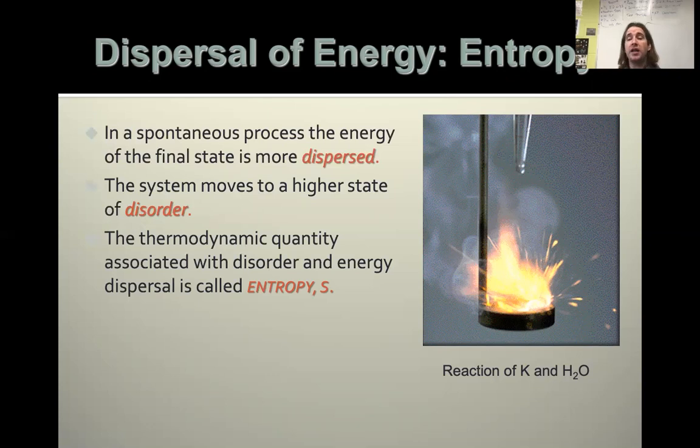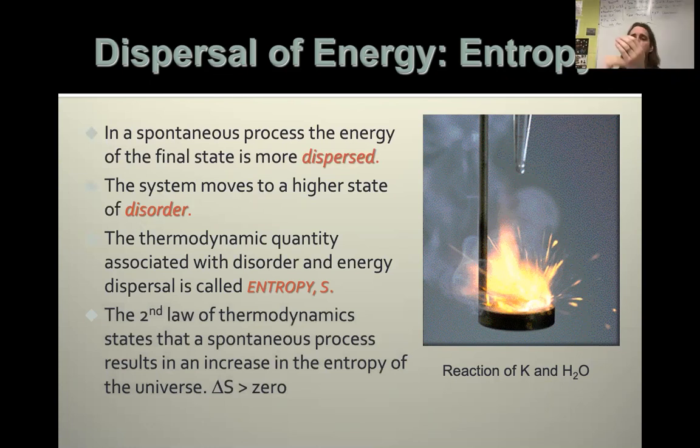Our thermodynamic quantity associated with disorder and energy is called our entropy. We spent a lot of time talking about this. And this comes back around to our second law of thermodynamics. The second law says that for a spontaneous process to occur, it has to result in an increase in the entropy of the universe. And that's super important because it's now not just our system. You also have to look at the surroundings to say, did all of these pieces combined get more entropy than what we started with? Well, then our reaction is spontaneous.